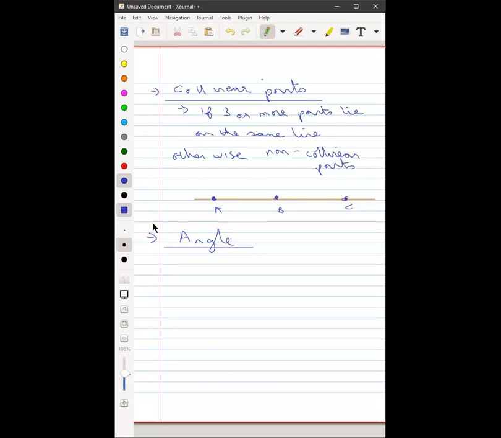When two rays originate from the same end. Right. So an angle is formed when we have two rays originating from one common endpoint. For example, we have A as the endpoint and we have B, C. So this makes an angle, right? The rays AB and AC are also called arms of the angle.